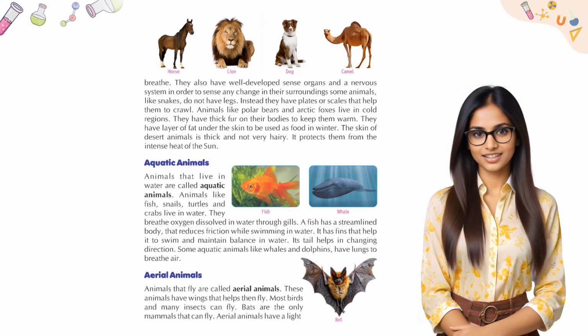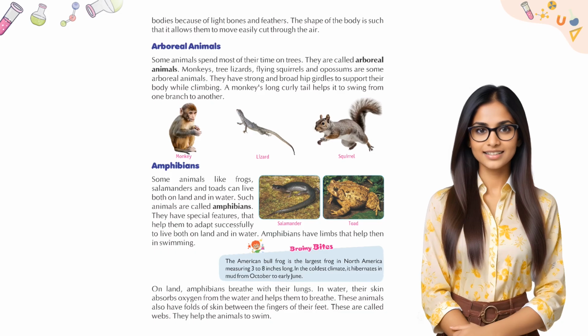Aerial animals. Animals that fly are called aerial animals. These animals have wings that help them fly. Most birds and many insects can fly. Bats are the only mammals that can fly. Aerial animals have light bodies because of light bones and feathers. The shape of the body is such that it allows them to move easily and cut through the air.